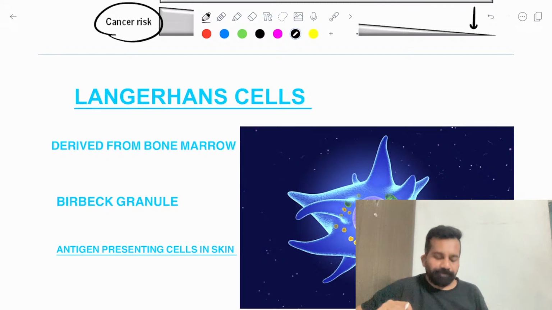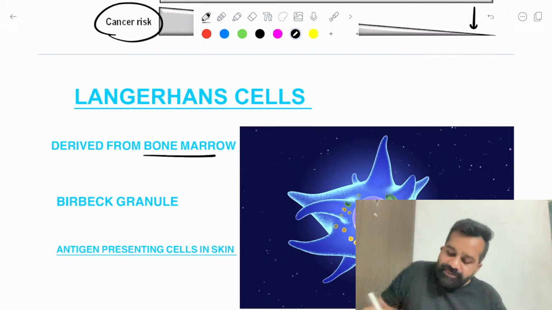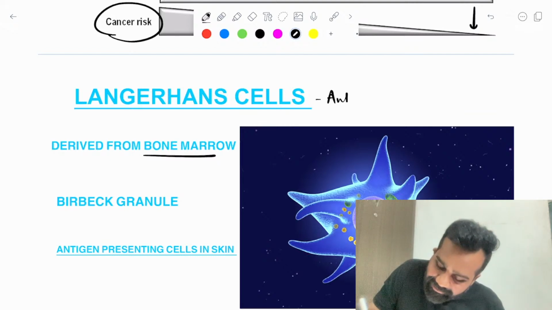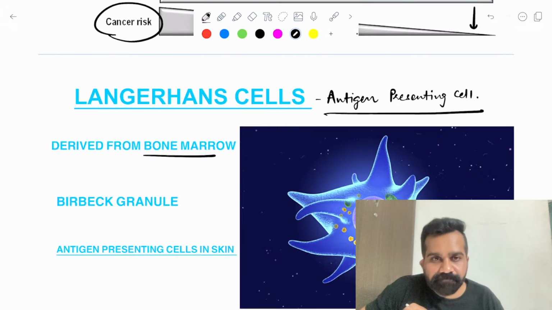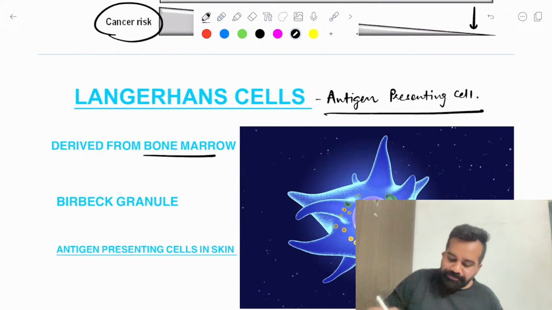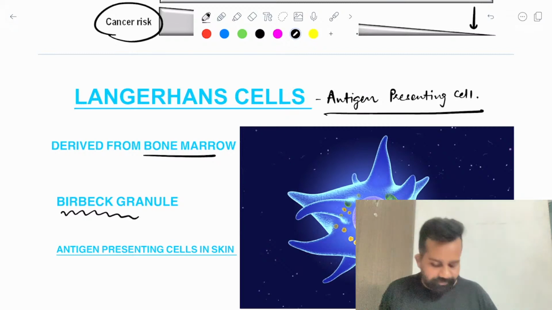Langerhans cells. Okay. The next cell is the Langerhans cell. This Langerhans cell is an antigen presenting cell of the skin. It has particular granules which are known as Birbeck granules.